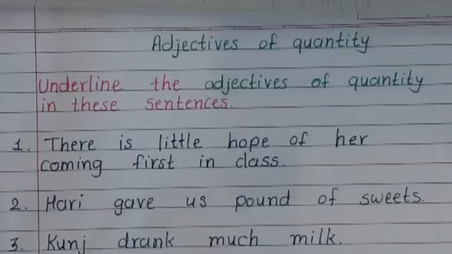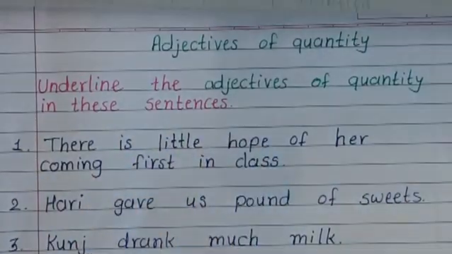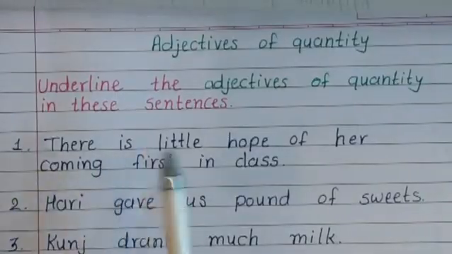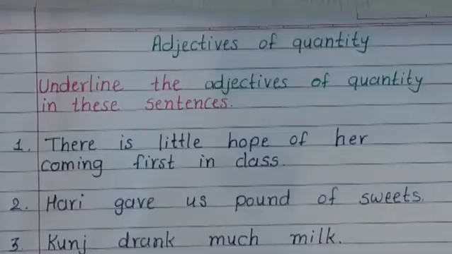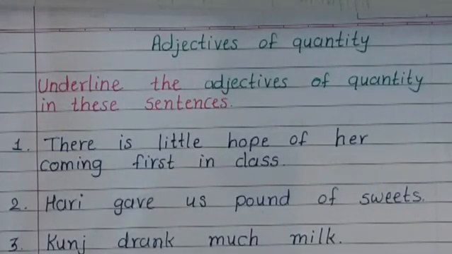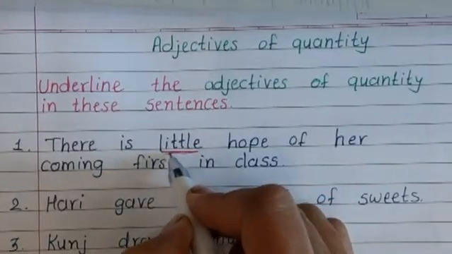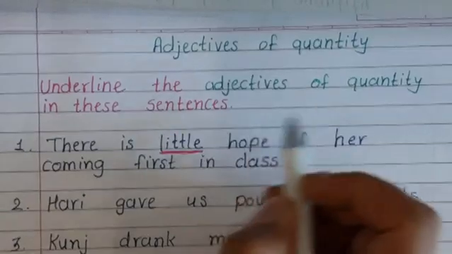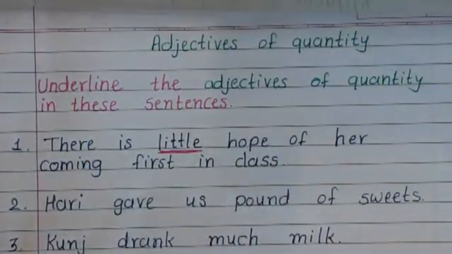Adjectives of quantity. Underline the adjectives of quantity in these sentences. First of all, we have: there is little hope of her coming first in class. So hope, here we have little. How much of little? Little is an adjective of quantity which tells us how much of it there is.